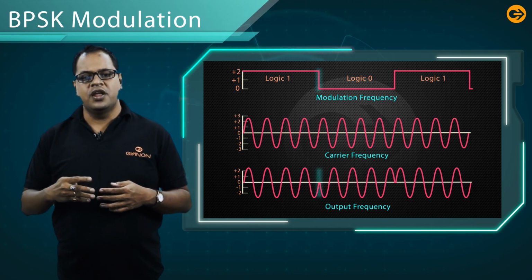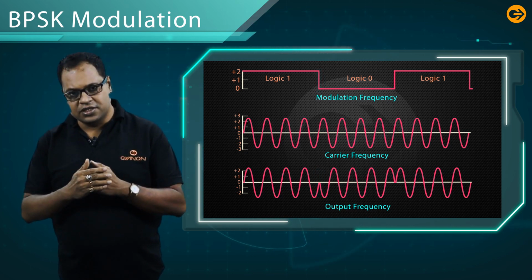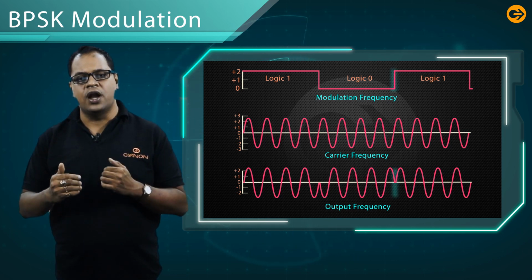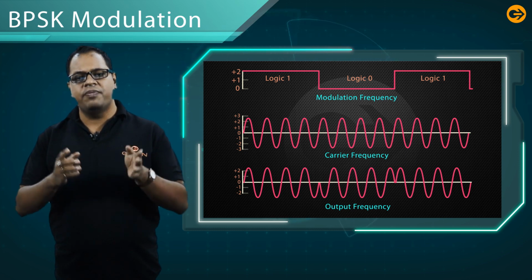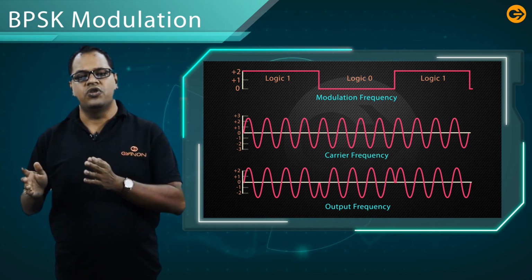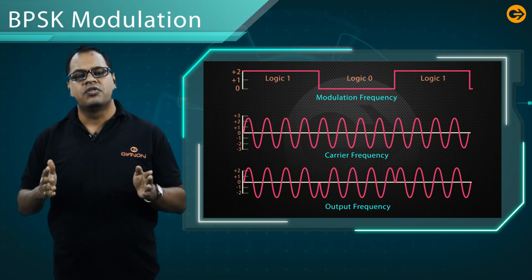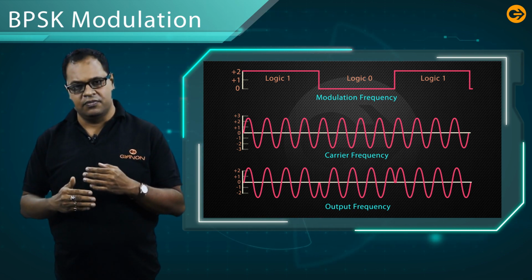So, when the signal is changed from 1 to 0, there is one phase change. Also, when the signal is changed from 0 to 1, there is another phase change. The variation of the carrier according to the phase is known as phase modulation. As we have considered a binary signal, the modulation process is known as binary phase shift keying.